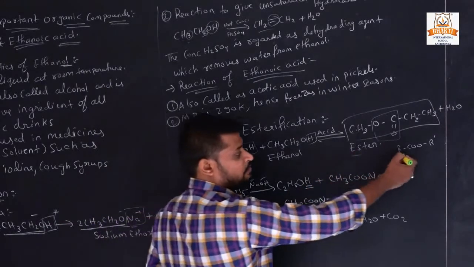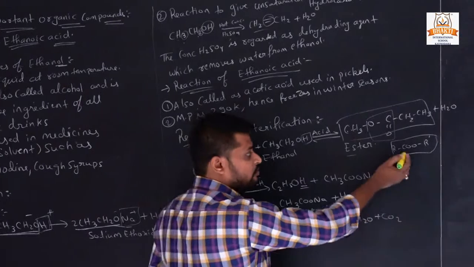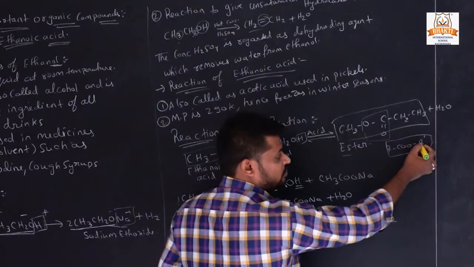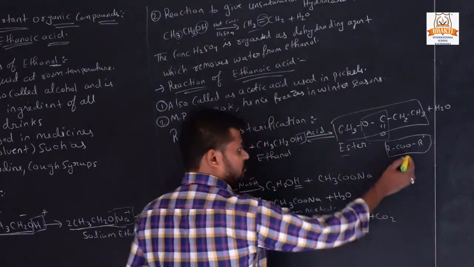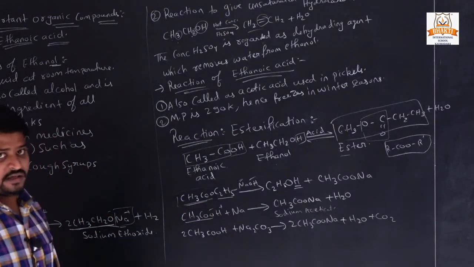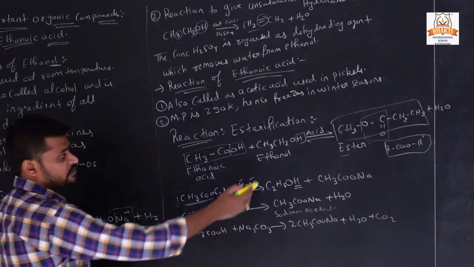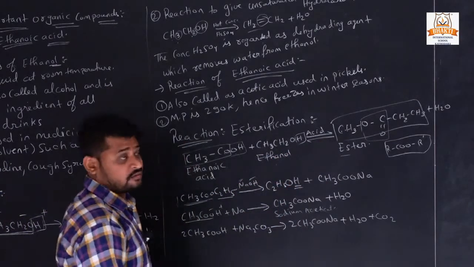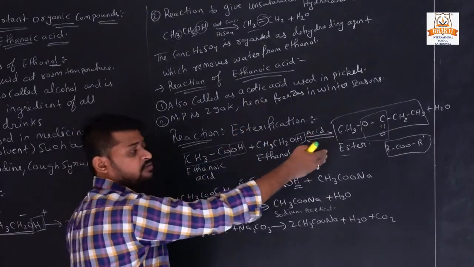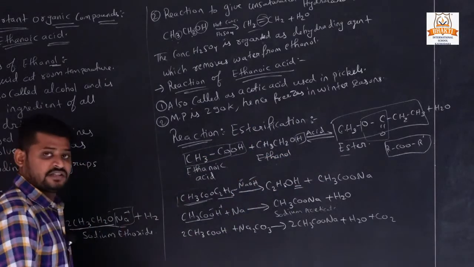We represent the ester symbolically like this: R is any alkyl group, COO is the group of an ester, and R dash. You will study in higher classes how we represent it like this. Now, another example. This reaction is also reversible, means we make an ester, and when we react the ester with some substance, we also get the same acids back.